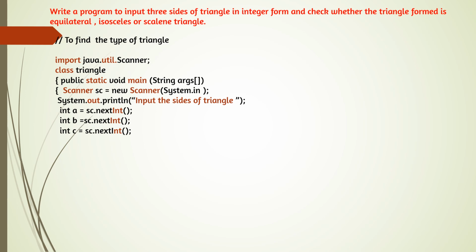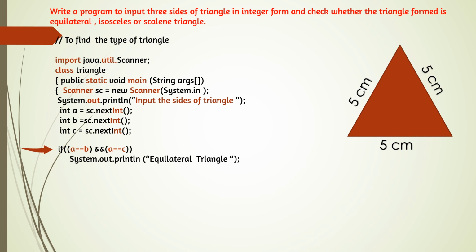So after the first 4 lines, accept the sides of the triangle. So here we are declaring 3 variables, int a, int b, int c, and accepting the 3 sides of the triangle. So here one by one we can check the conditions. First condition, if a is equal to b, that means double equal to b, and a is equal to c. So here we can see the example.